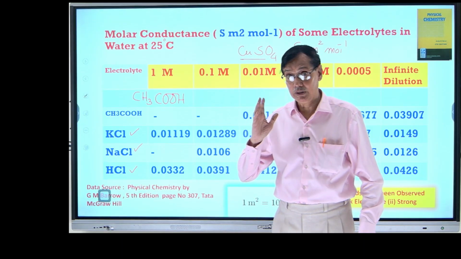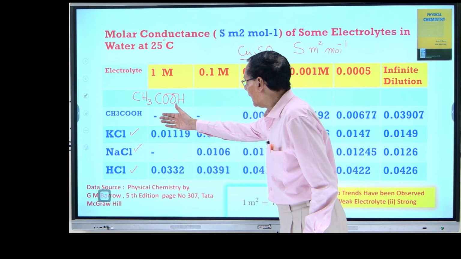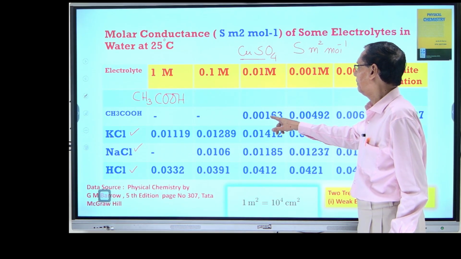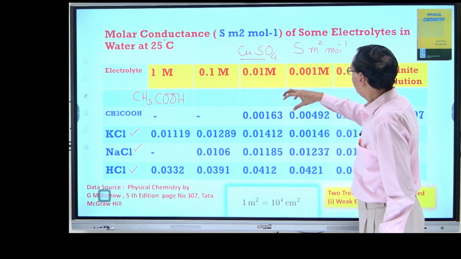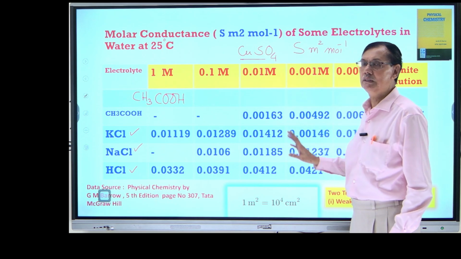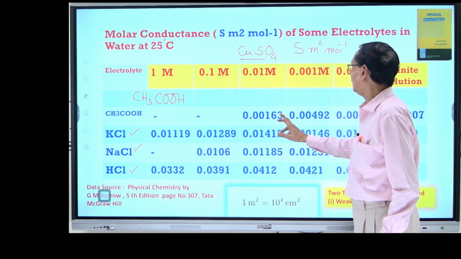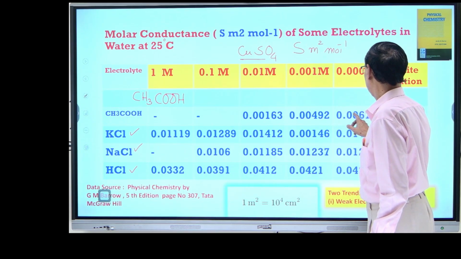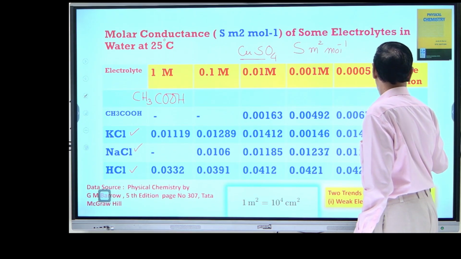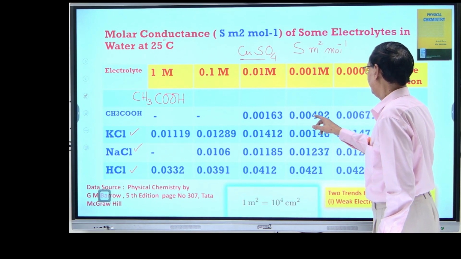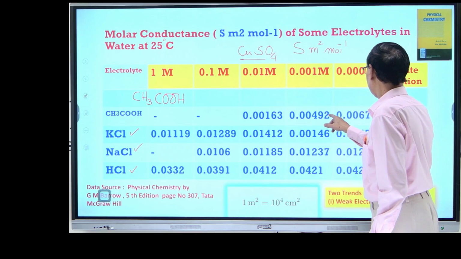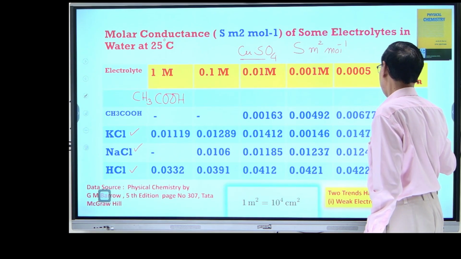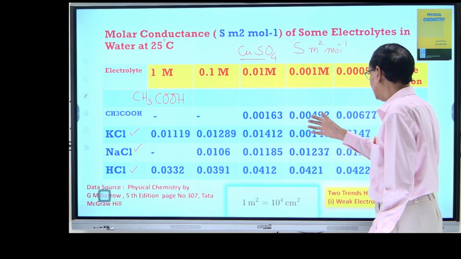But what is important is that if you see the value for acetic acid very carefully, if I convert it into Siemens centimeter square per mole, it will be 163, then 492, then 677, and then 16, 49, 67, and 390. So there is a drastic change in the infinite dilution values.